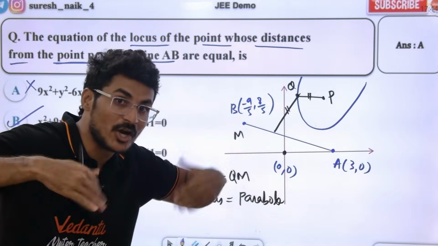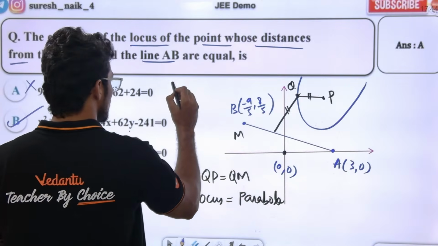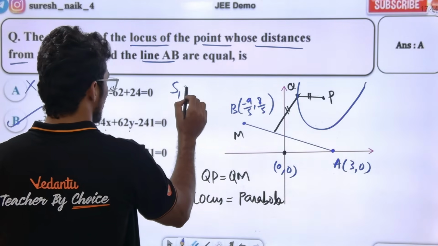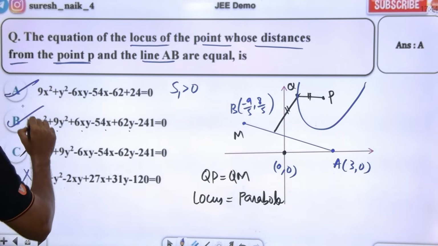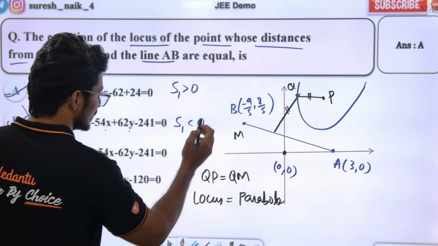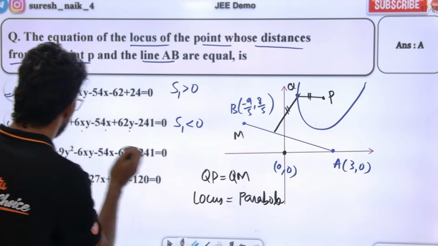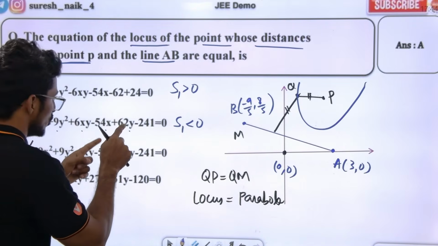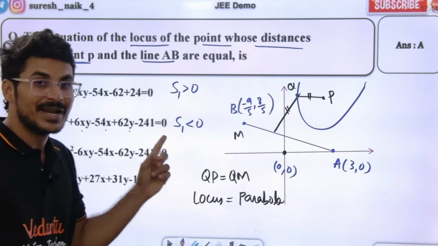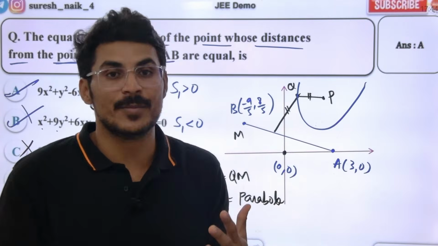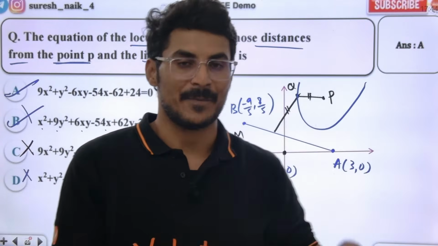The origin is outside, not inside. S1 for the origin should be positive. Definitely this should be the answer. Here S1 will be less than 0. If I put the origin (0, 0), I get minus 241, which is less than 0. Less than 0 means a negative value. What is S1?